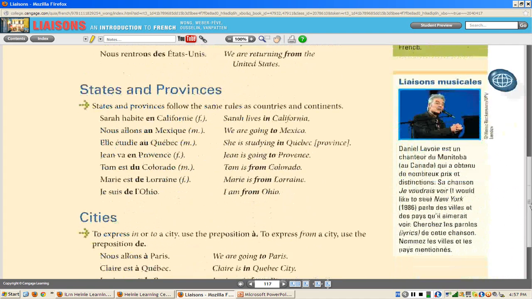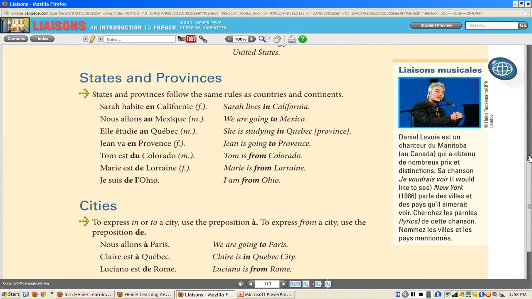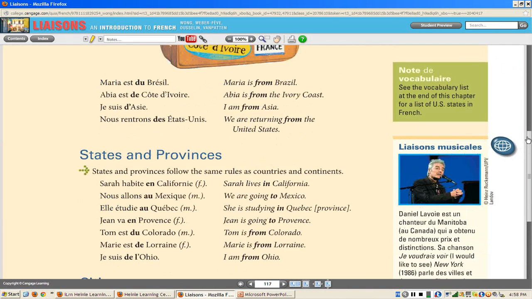The same goes for states and provinces. In the US, throughout France, you would say en for feminine, en Californie, and you would say en for a province, and you would say au for a masculine province, au for a masculine state. Actually, this book leaves one thing out. For a masculine state, you would say dans le.